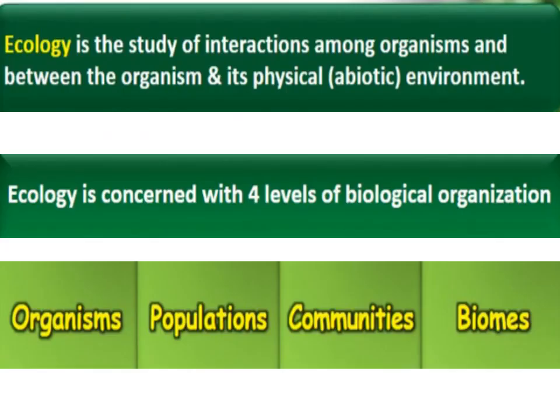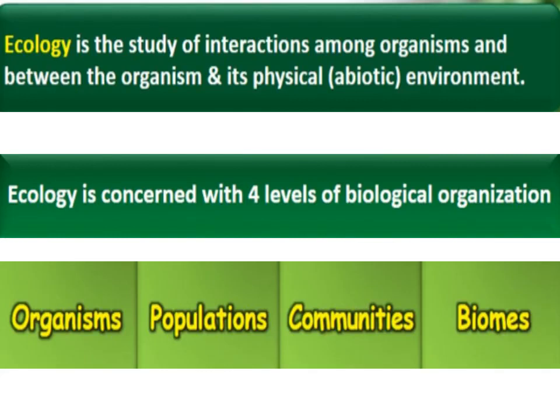As this chapter is under the unit ecology, so first of all we need to know what is ecology. Ecology is the study of interactions among organisms and between the organism and its physical environment. Physical environment means abiotic environment. So all the abiotic factors like light, temperature, soil will come under this.